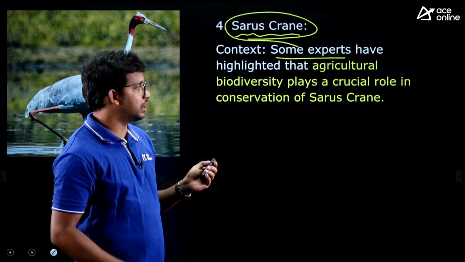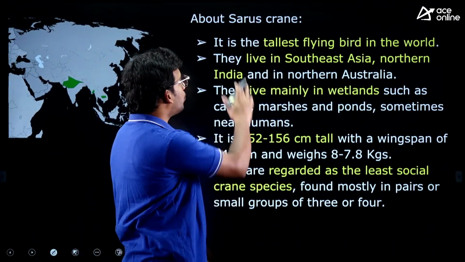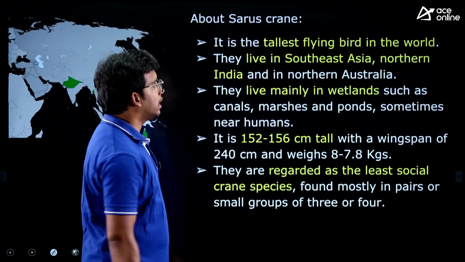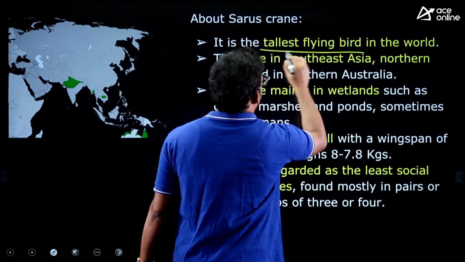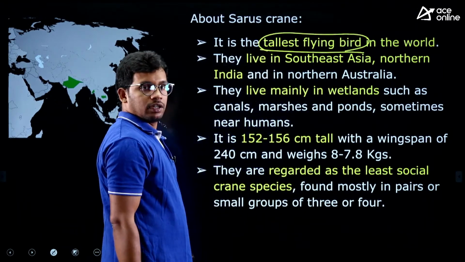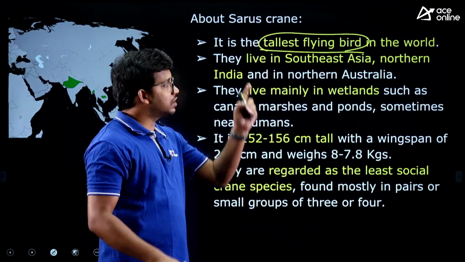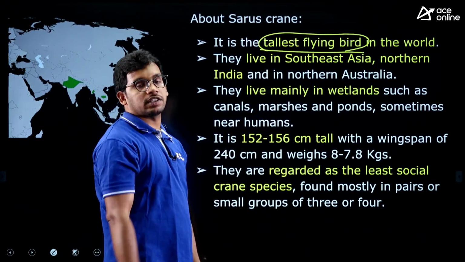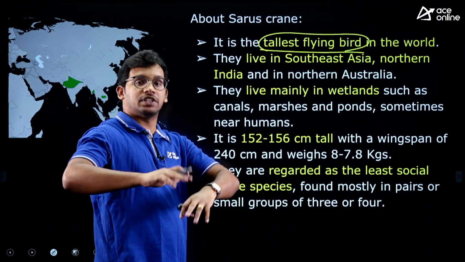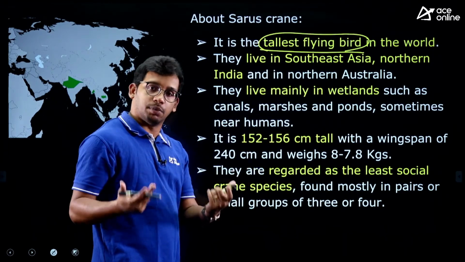That's what the report says, the article says, right? Now we need to know about the Sarus crane as well. This is the tallest flying bird. That means among the birds which can fly, this is the tallest bird, right?